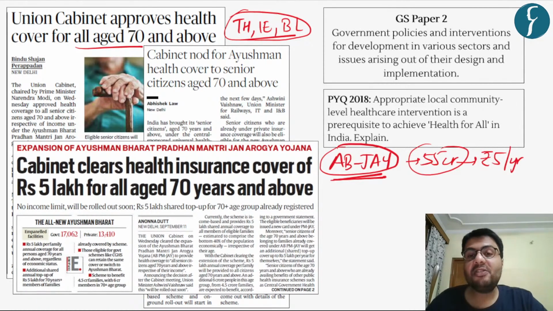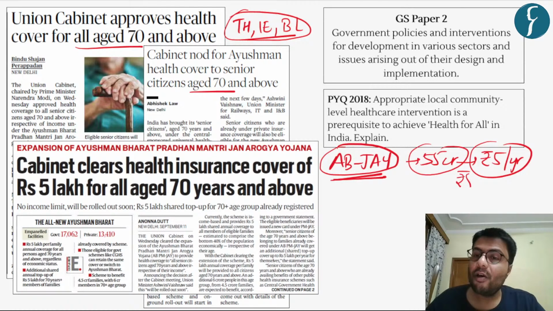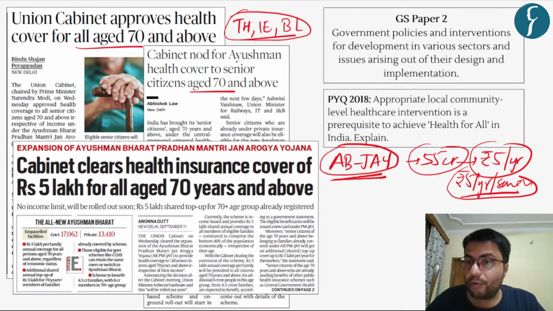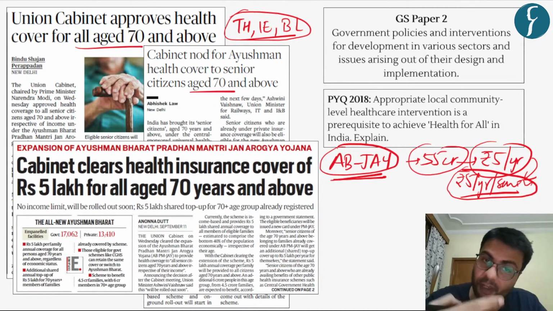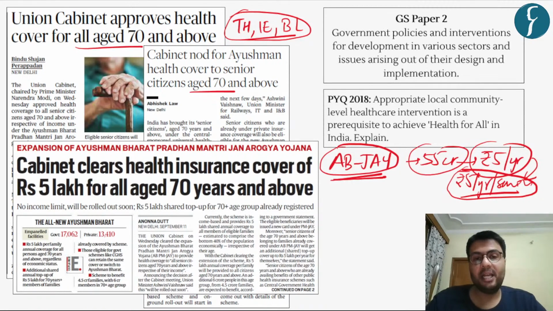Now, every senior citizen in the country who is over 70 years of age will be made available a separate set of finances of up to 5 lakhs per year per senior citizen. The benefits available to senior citizens will be over and above the benefits provided currently.